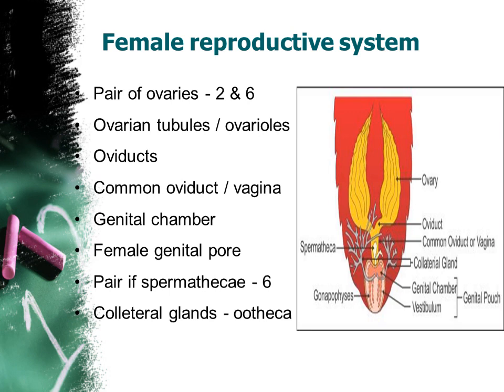So inside this ovary, can you watch, tubules are given inside this ovary, right? So that is known as ovarian tubules or ovarioles. Okay. So what is the role of these ovarioles or ovarian tubules? So this ovary is producing the ovum, right? So this ovum will be collected and it is arranged as a chain inside this ovarioles, right?